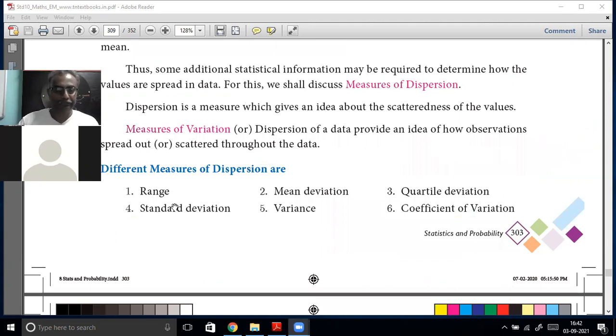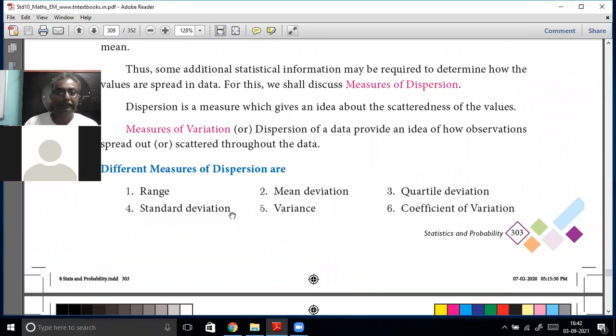One is range. Range I already showed you. Another one is mean deviation. Mean deviation we won't study here, you will study in 11th standard. Quartile deviation also you study in 11th standard. Then what will you study here? You will study standard deviation and variation here.